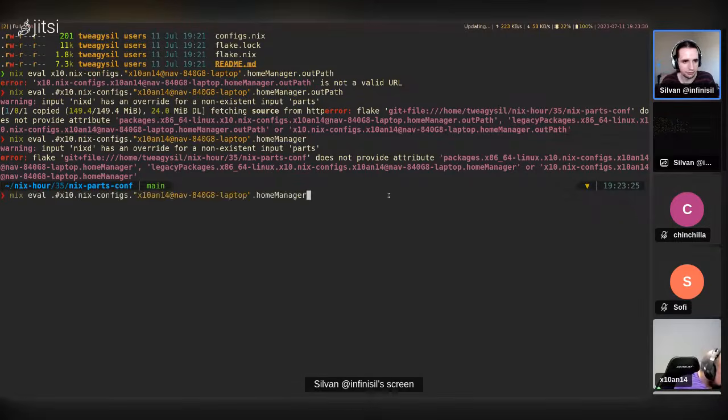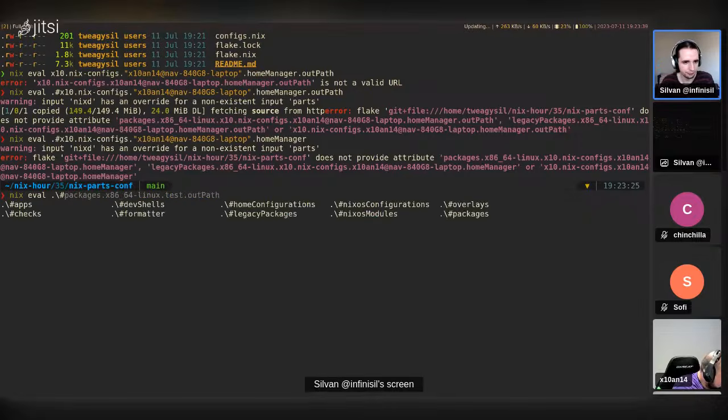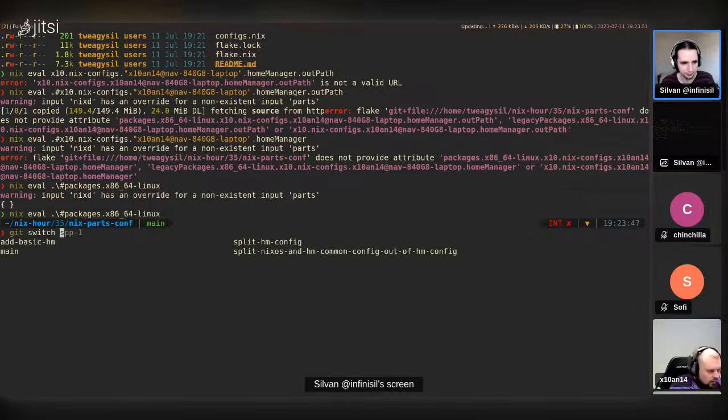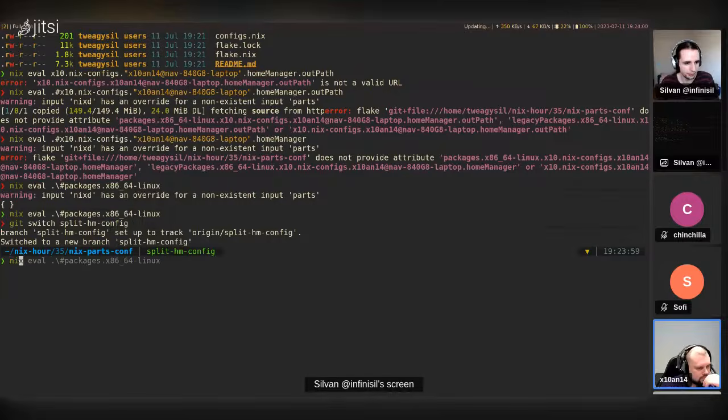Does not provide the attribute this. Let me try auto-completing this. Oh, is it packages dot this dot? That seems to be it. Oh, I'm on the wrong branch. You said, right? Yes, the correct branch is named split-mn hm-config. Okay.